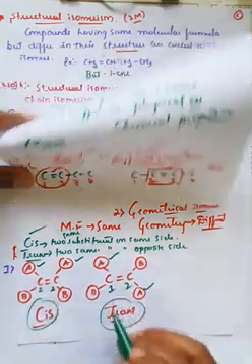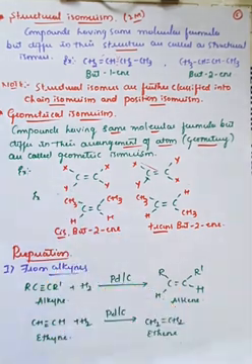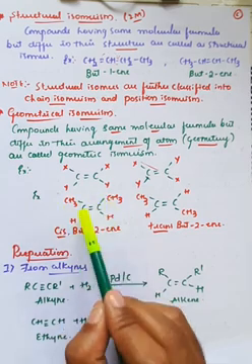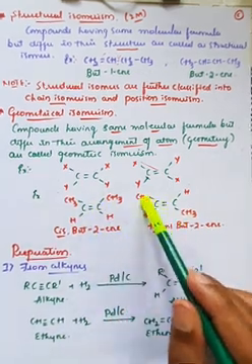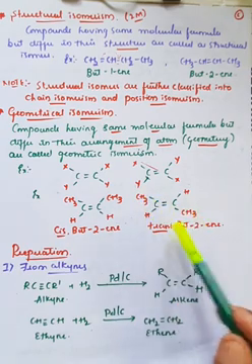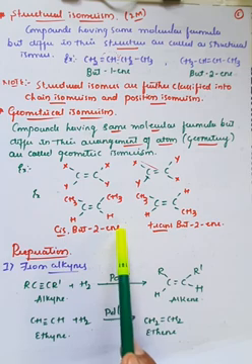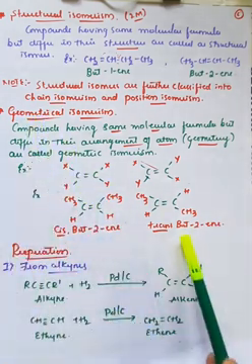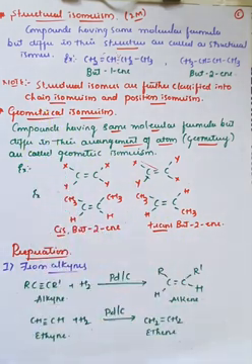On the basis of this, I have written this example. One is called cis but-2-ene, because CH3 groups are on the same side for the first carbon atom and the second carbon atom. In the second example, CH3 is above and CH3 is below, so that is called trans form. Therefore, but-2-ene is an example for cis form, that is geometrical isomerism. The second one, the trans form of but-2-ene, is also an example for geometrical isomers, right?